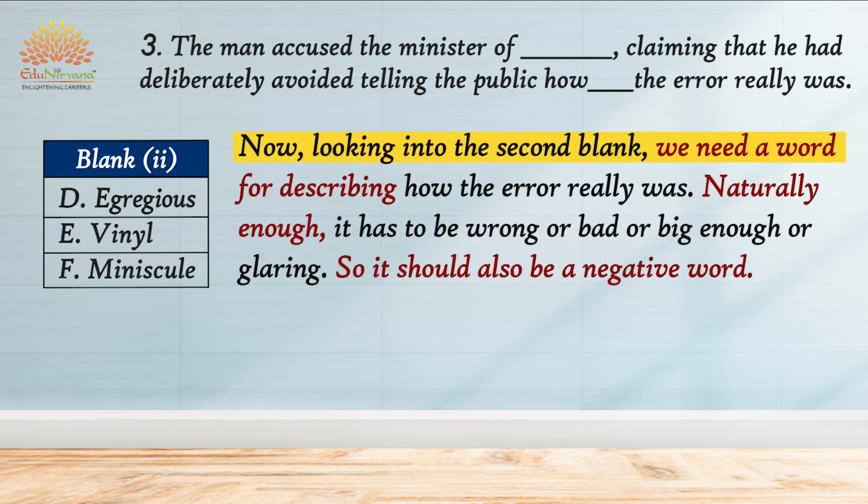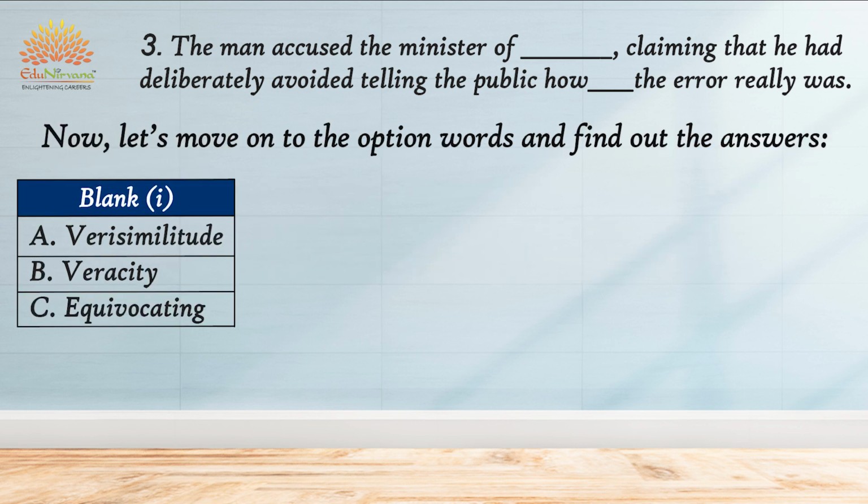Now, looking at the second blank, we need a word for describing how the error really was. Naturally enough, it has to be wrong or bad or big enough or glaring. So it should also be a negative word. Now, let's move on to the option words and find out the answers.